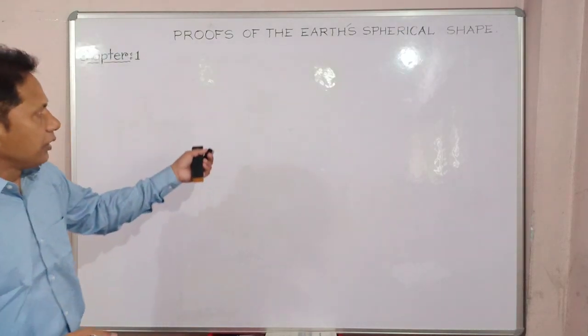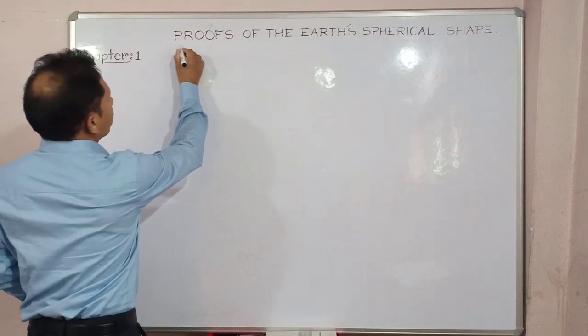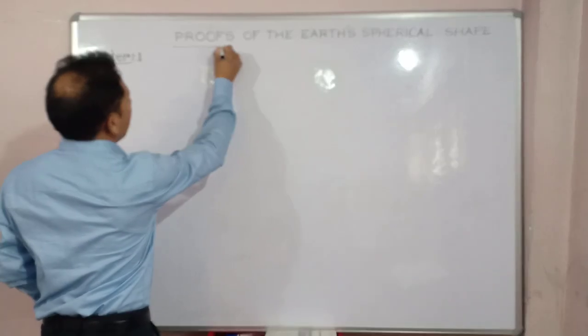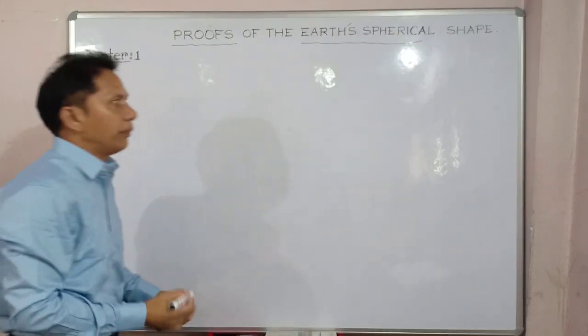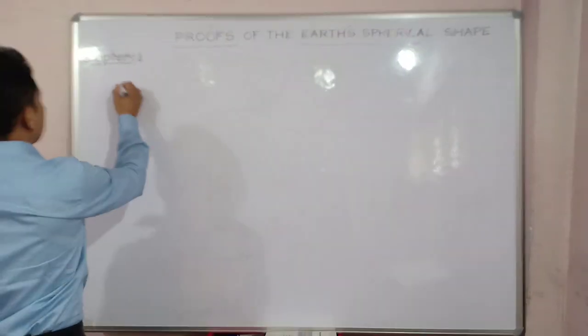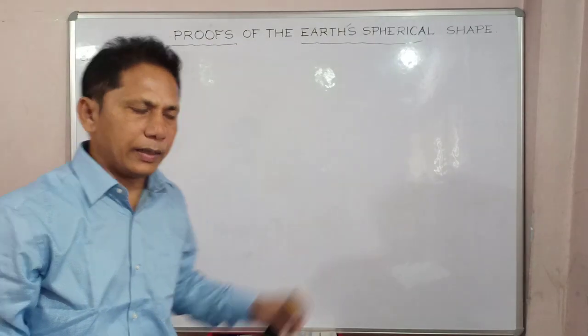So let's enter into the details. Starting from number 1, let's discuss without wasting time.